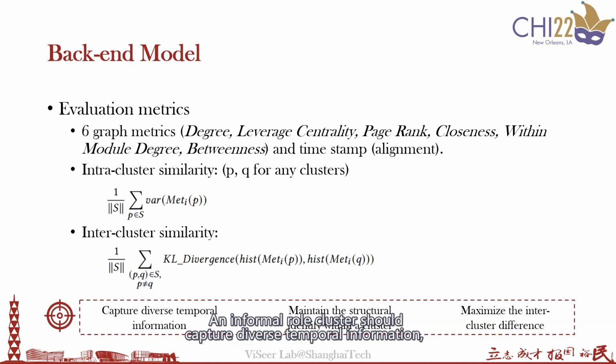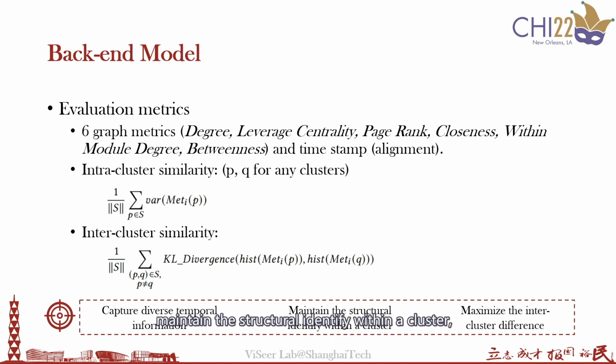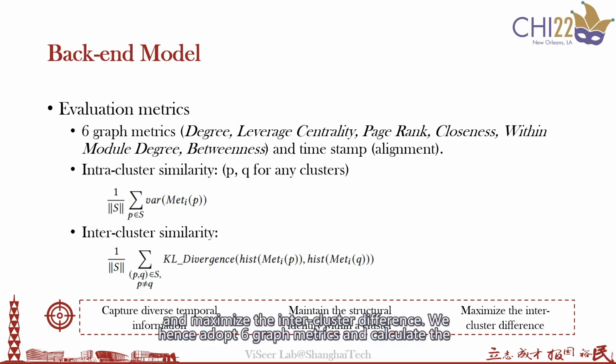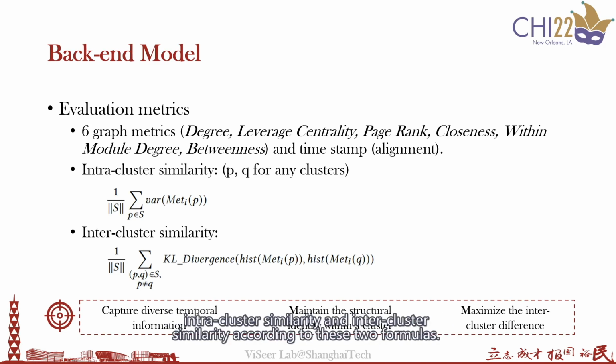An informal role cluster should capture diverse temporal information, maintain the structural identity within the cluster, and maximize the inter-class difference. We hence adopt six graph metrics and calculate the intra-class similarity and inter-class similarity according to these two formulas.